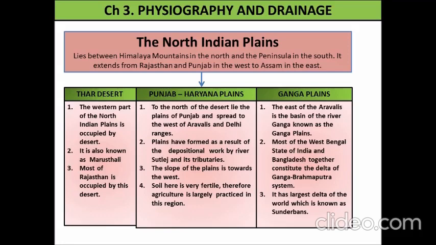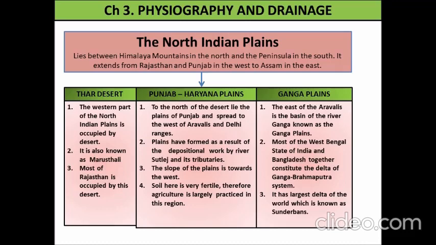Second, Punjab Haryana Plain. To the north of the desert lie the plains of Punjab and Haryana, spread to the west of the Aravalli and Delhi ranges. Second point, the plains have formed as a result of the deposition of silt by the river Satluj and its tributaries. The slope of the plain is towards the west.